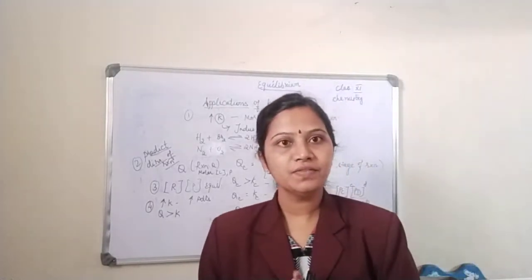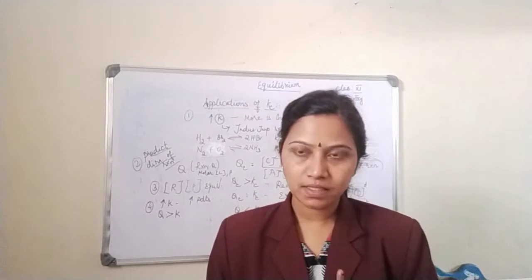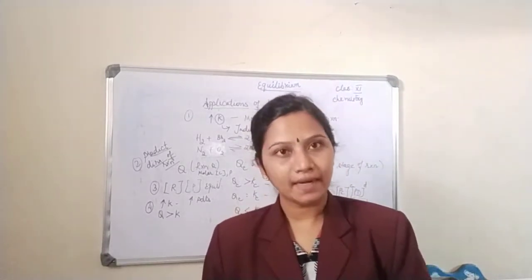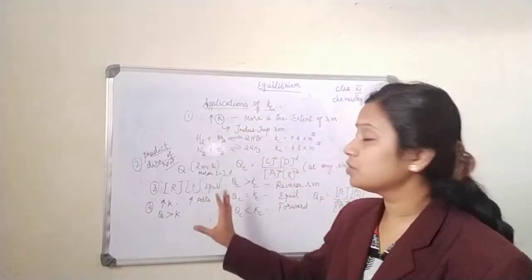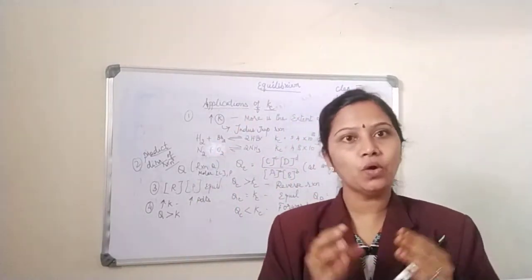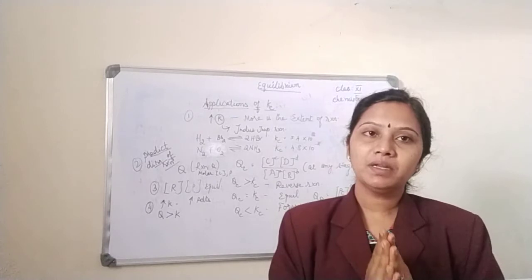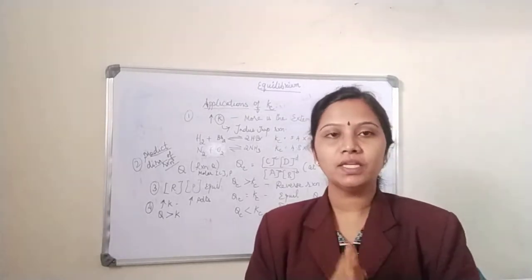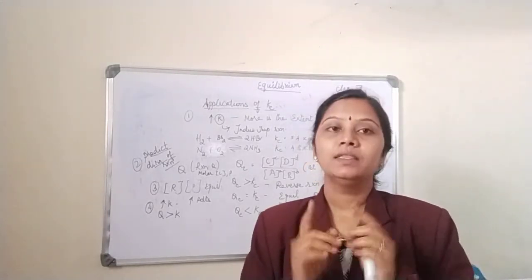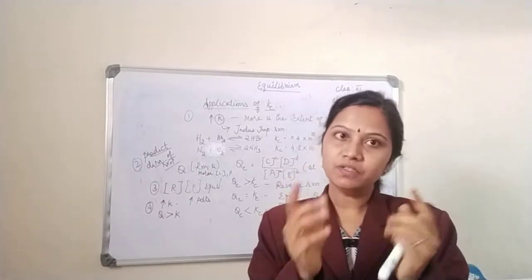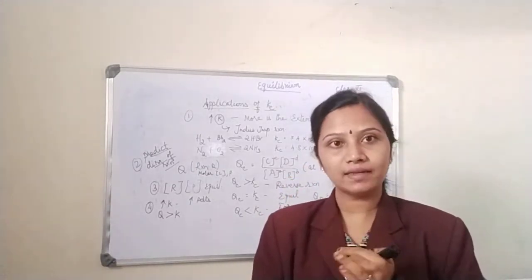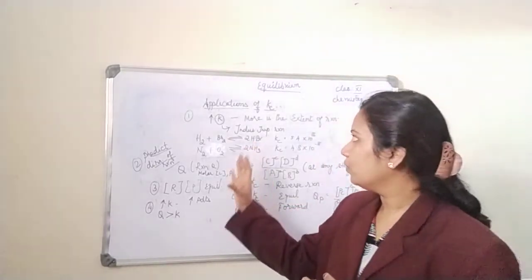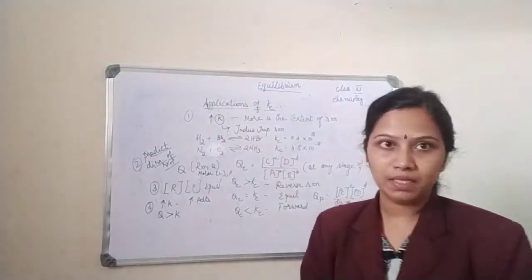Okay children, so we have seen the equilibrium constant and its characteristics. Then we are going to see the applications of the equilibrium constant. So we know what Kc is. It is nothing but the ratio of the concentration of product to the concentration of the reactant, with the concentrations raised to a power equal to the number of molecules. This is Kc. We saw the conditions or characteristics of Kc. Now we are going to see the applications of the equilibrium constant.